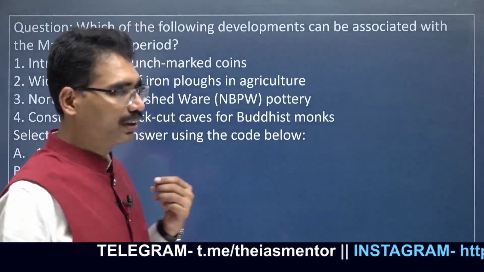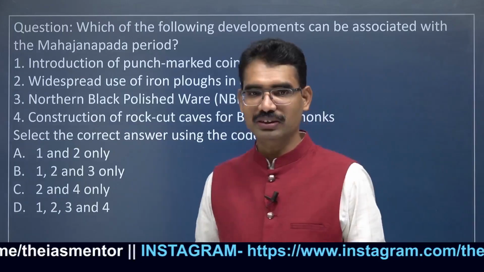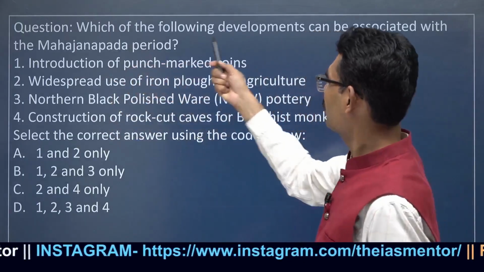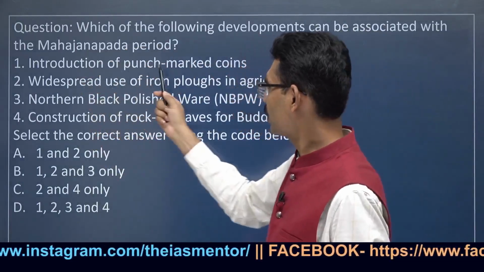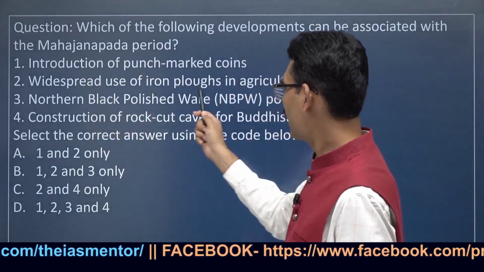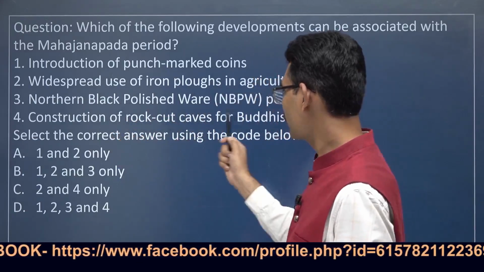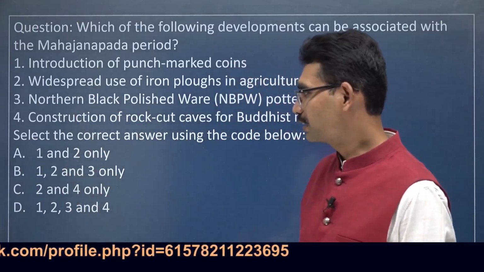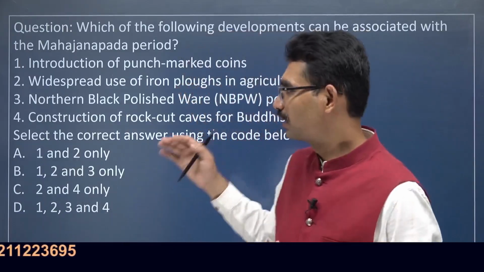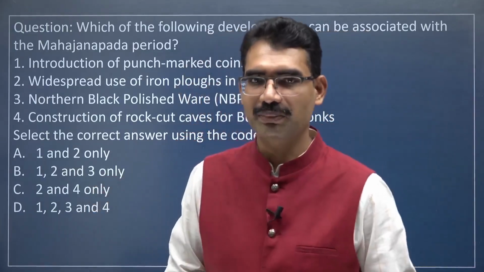Identify this. Please make the comment. What is the answer for this question? What is the question here? Which of the following developments can be associated with the Mahajanapada period? Introduction of punch marked coins, widespread use of iron plows in agriculture, northern black polished ware pottery, construction of rock cut caves for Buddhist monks. Whatever answer you consider, please write in the comment box. These are the various developments during the Mahajanapada time period.